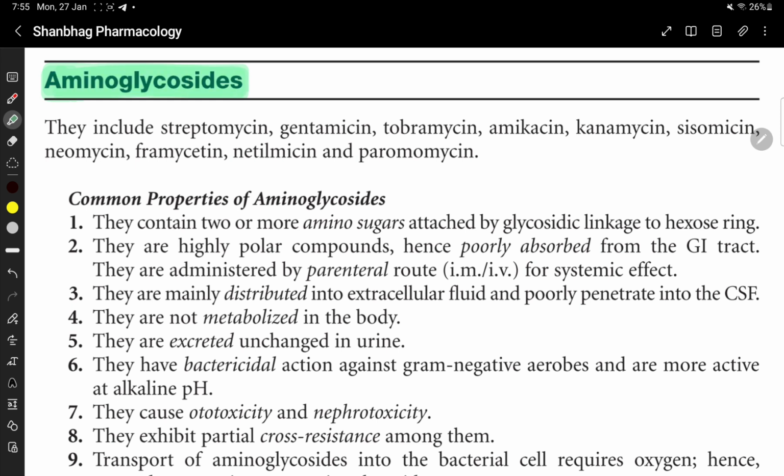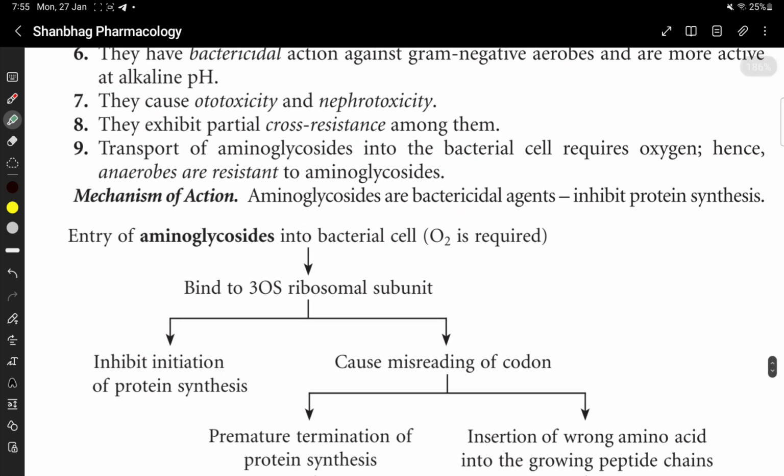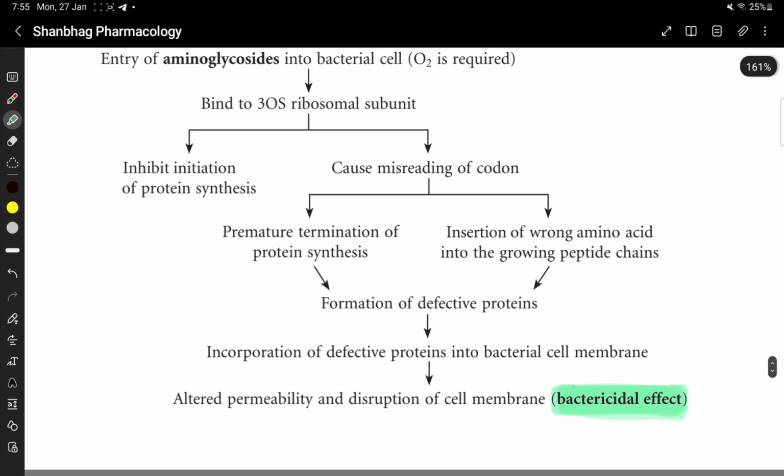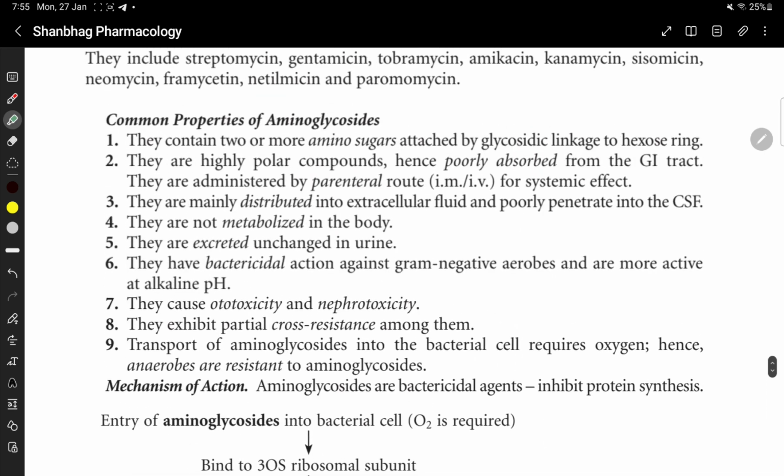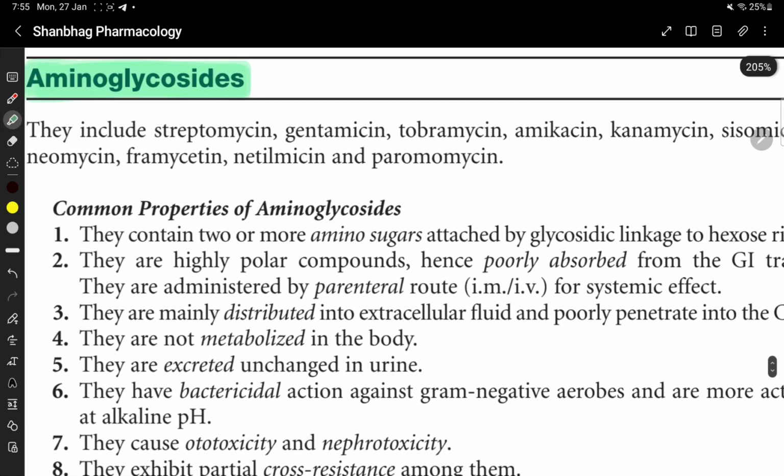अमीनोग्लाइकोसाइड्स जो होते हैं, they are bactericidal agents. ठीक है, aminoglycosides are bactericidal agents. So we will see why they are bactericidal agents. उसके पहले let's see the examples of aminoglycosides.